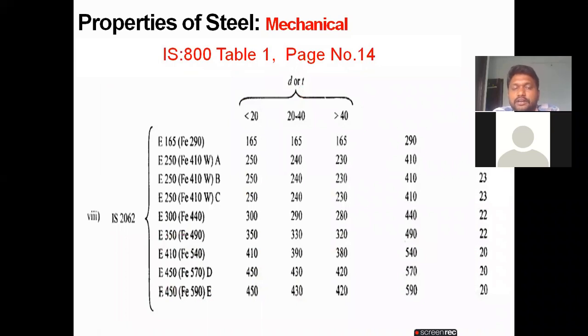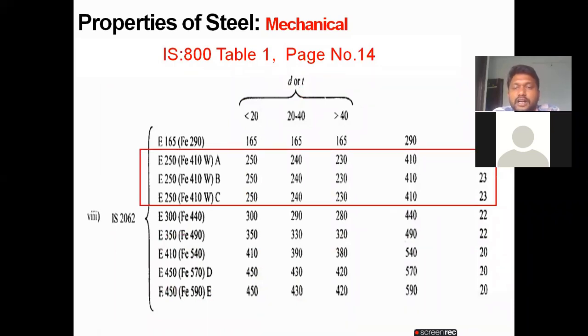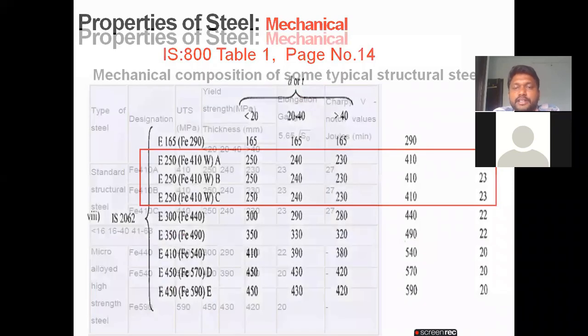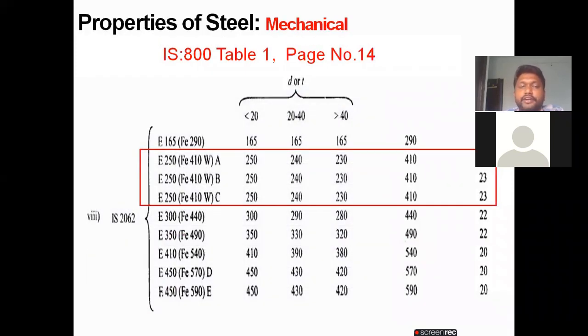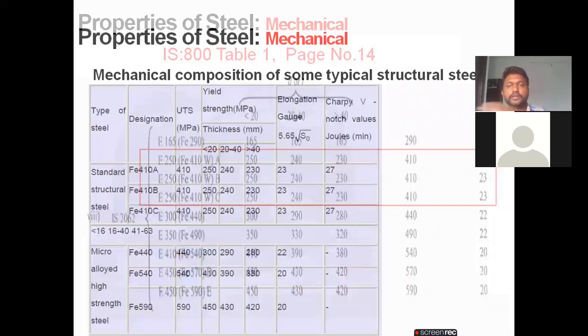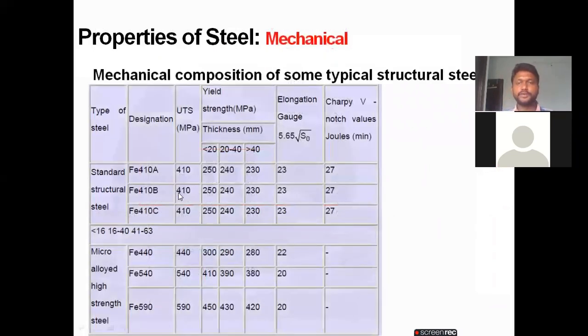Anyway, I will show the code book also. These are all the grades, based on whatever I explained previously, for Fe 410 W, A, B, C. These are the values for the grade. If you observe here, I already showed this for 410, 410, 410, 440, 540, 590. So these are the designations of your structural steel and also micro alloyed high strength steels. These are the ultimate tensile strength and also yield strength. For the elongation gauge,